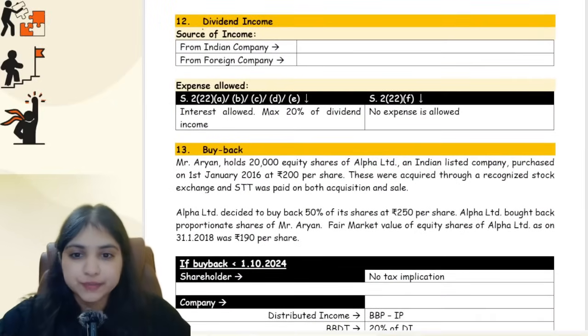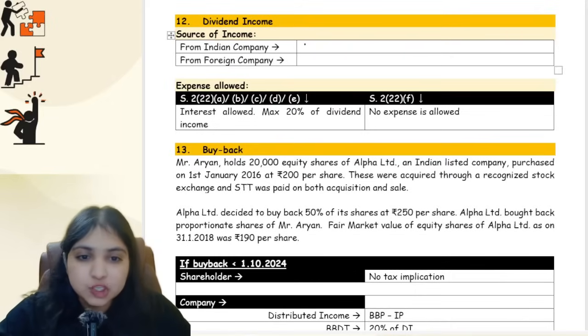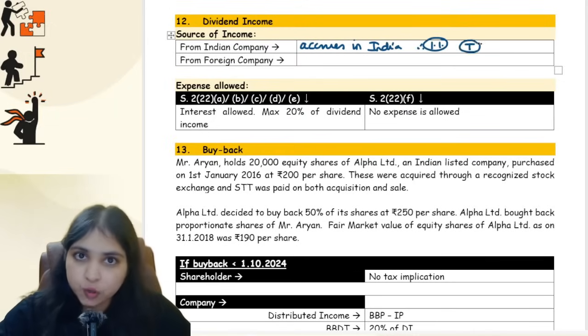Alright, then after this, listen to my next discussion with respect to dividend. See, when it comes to dividend, you will see which company is giving you the dividend. If the dividend is from an Indian company, no need to check anything else. You will straight away say that this dividend income accrues in India. If it accrues in India, guys, it becomes an Indian income, and it will be taxable for all the assessees.